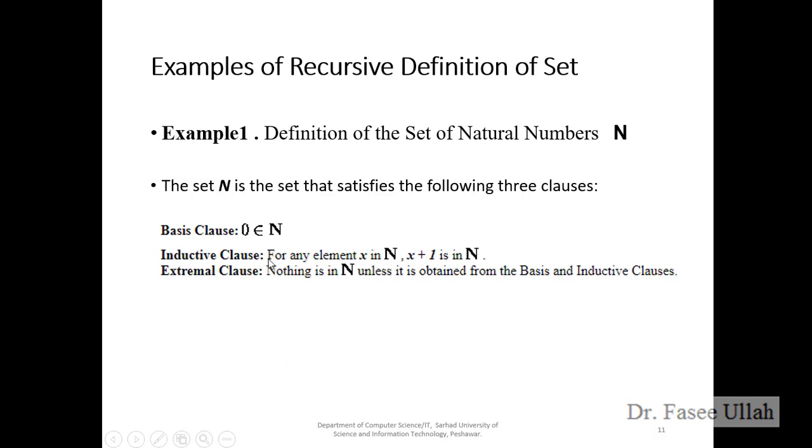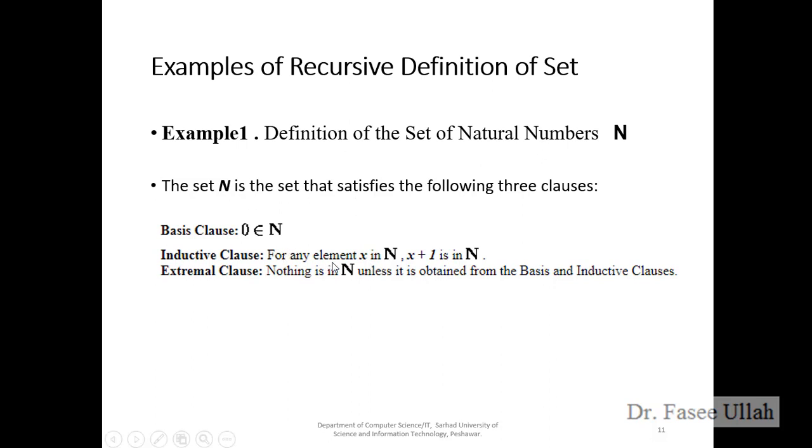In the inductive clause, any element is denoted by x, y, z, a, or any symbol you like. For computer science students, we usually use x in our papers, programming, theses, and algorithms.